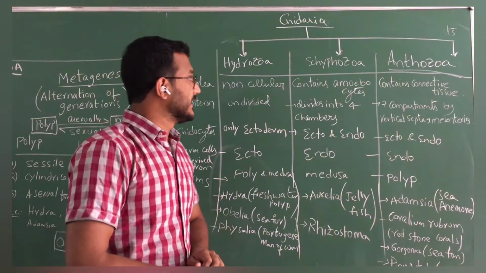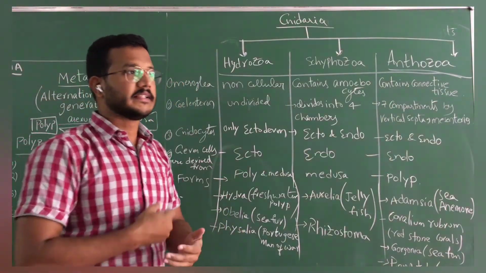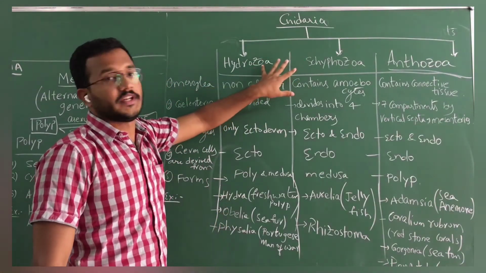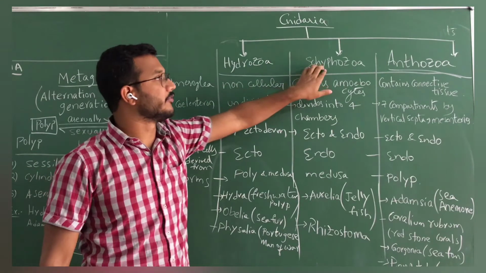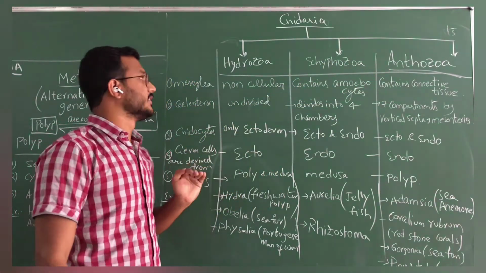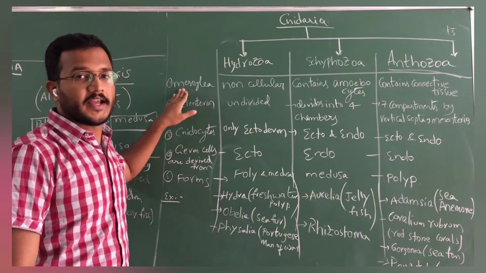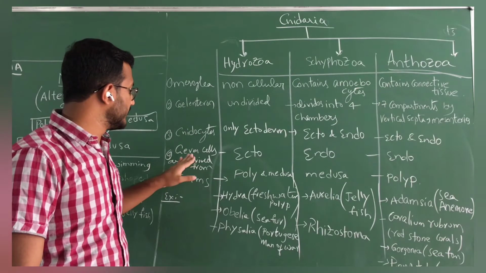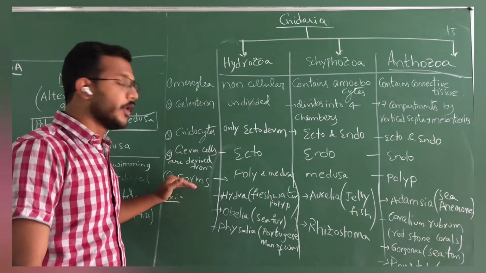Now we will discuss the classification of Cnidaria. On what basis are the Cnidarians classified? The Cnidaria is broadly classified into three classes: Hydrozoa, Scyphozoa and Anthozoa. So what are the differences between these three classes? First of all, they have taken into consideration the mesoglea, coelenteron, cnidocytes, germ cells and body forms.